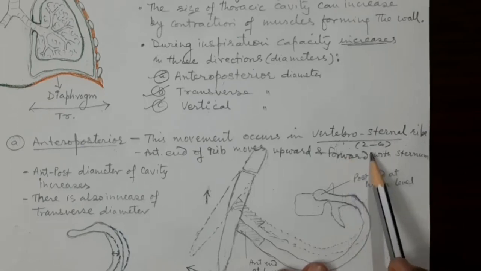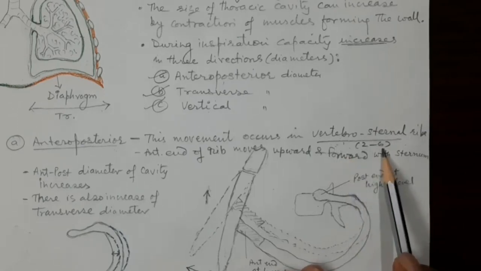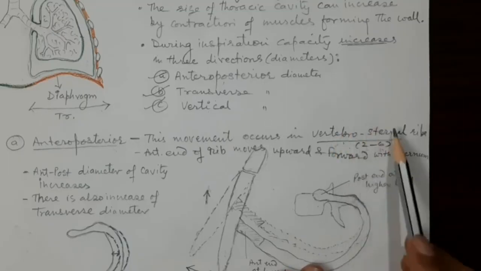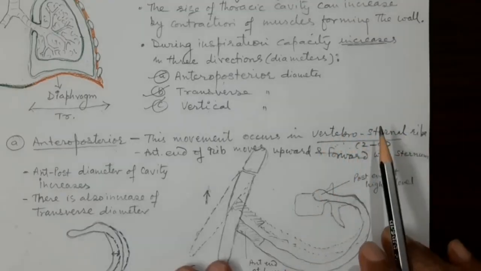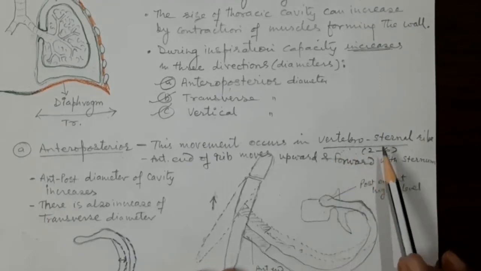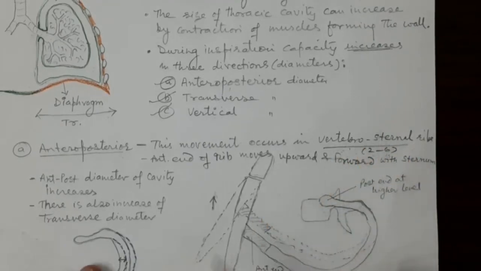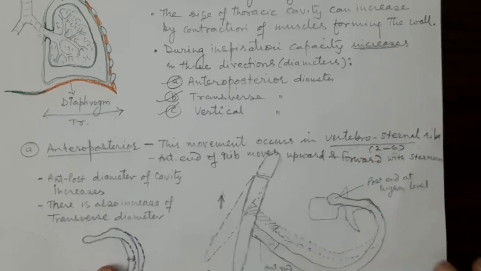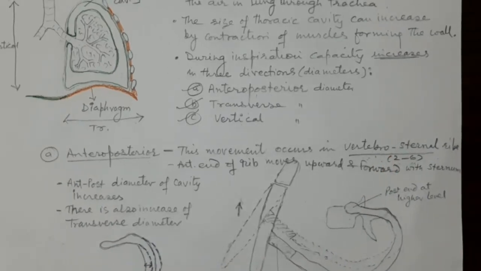These are ribs 2 to 6. When the movement takes place in these ribs, the anteroposterior diameter of the thoracic cavity will increase.